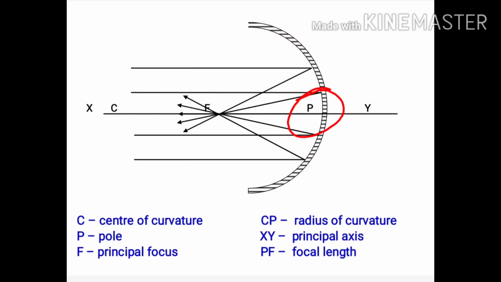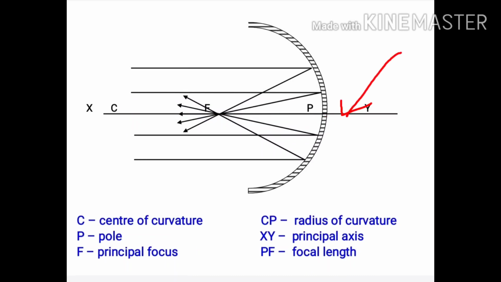The center of the spherical mirror is called the center of curvature and is denoted by capital C. Note that the center of curvature lies outside its reflecting surface. Also remember, the center of curvature of a concave mirror lies in front of it. However, in case of a convex mirror, it lies behind the mirror. The distance PC is equal to the radius of curvature.